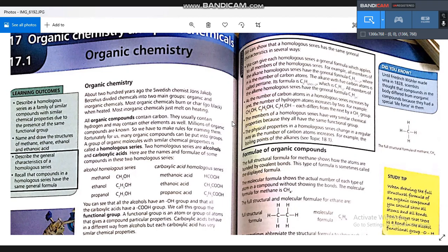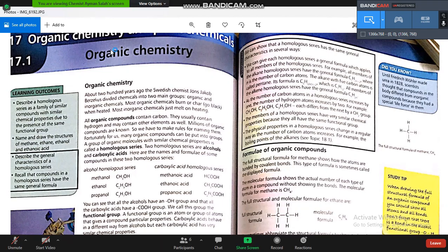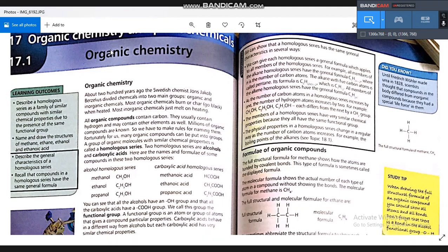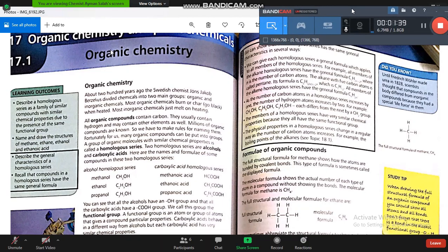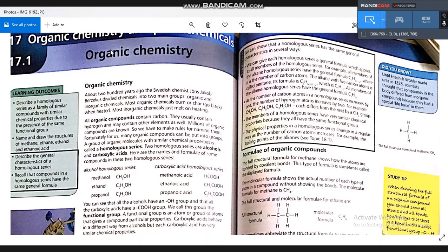Okay, let's start our lesson. In this lesson, we are talking about the basics of organic chemistry. First of all, what is organic chemistry? We have different branches of chemistry: organic chemistry, inorganic chemistry, and physical chemistry. We studied inorganic and physical chemistry before. Electrolysis is a type of inorganic chemistry. Titration is a type of physical chemistry, and so on.